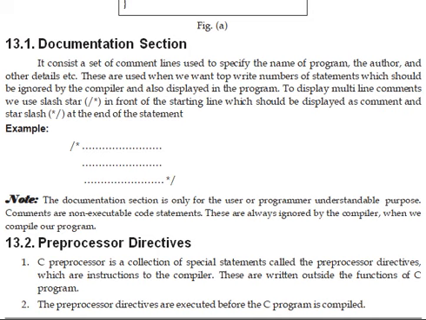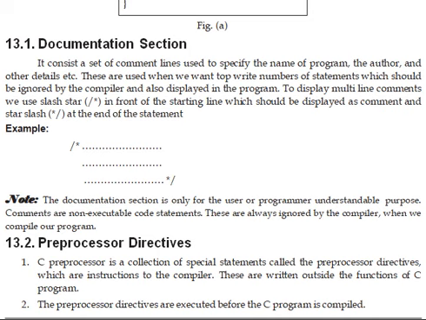These lines are displayed in the program, but during compilation, the compiler ignores the text between slash star and star slash. These are called comment lines.